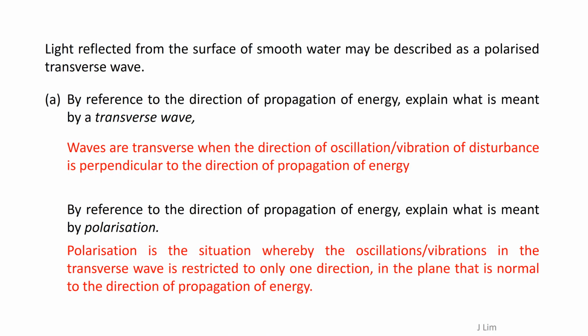Waves are transverse when the direction of oscillation of disturbance is perpendicular to the direction of propagation of energy. Polarization is a situation whereby the oscillations in the transverse wave are restricted to only one direction, in the plane that is normal to the direction of propagation of energy.